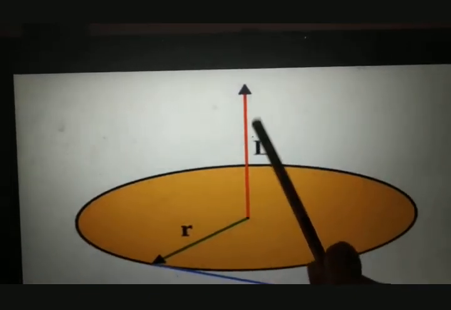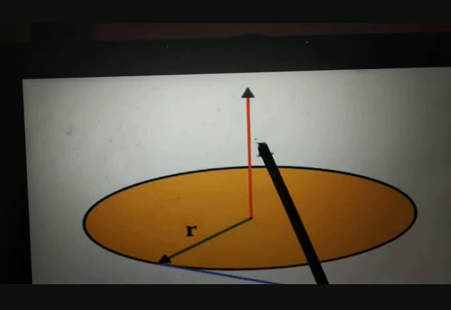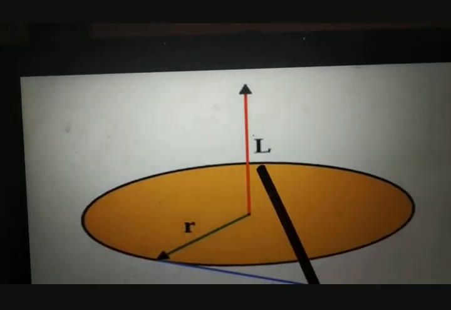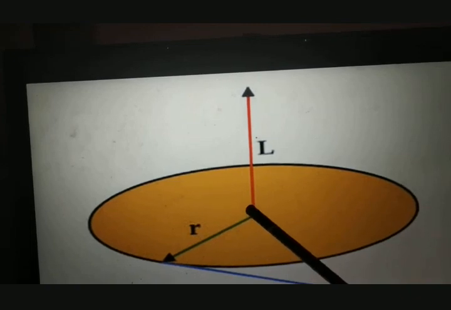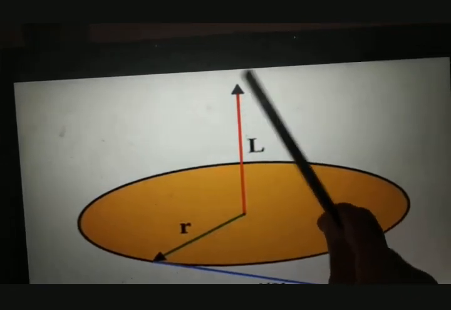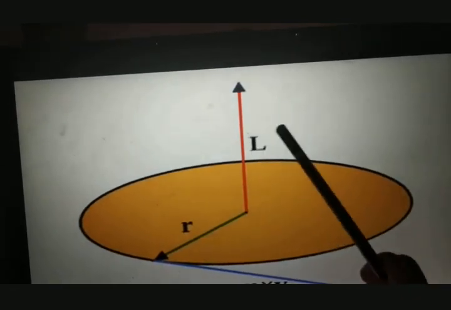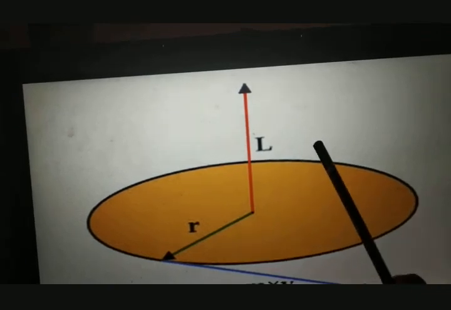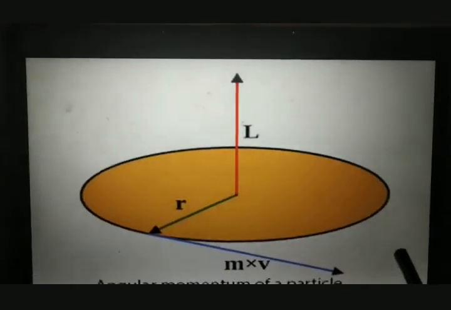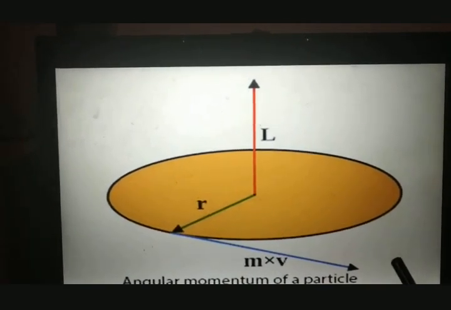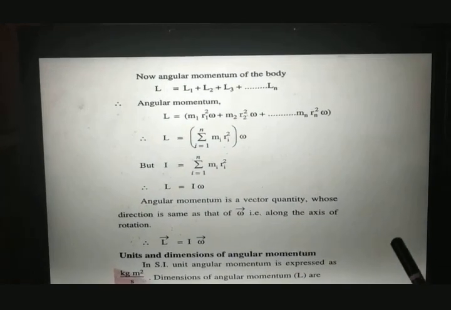So this is the direction of angular momentum L, and your angular velocity will also be in this same direction. So this axis is the direction of L and omega. Remember, angular momentum L is always directed along the axis.